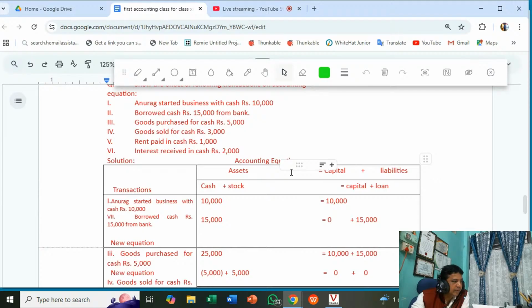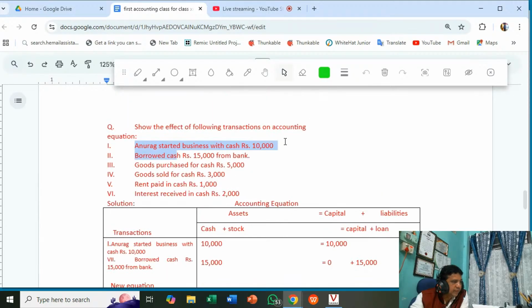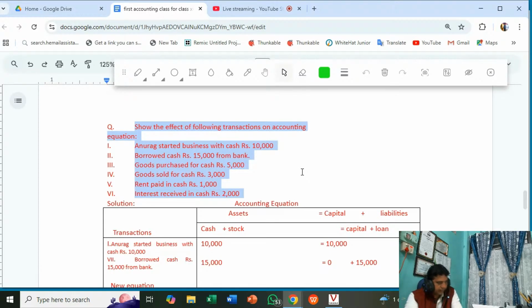Suppose here, Anurag started business. First, you see the question. Show the effect of the following transactions on the accounting equation. Now, all of you have understood. I have shown them manually by solving five or six transactions.